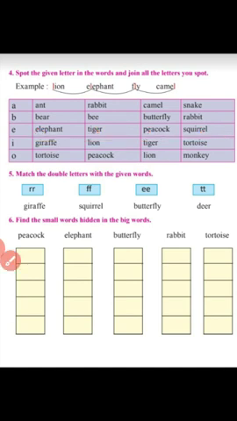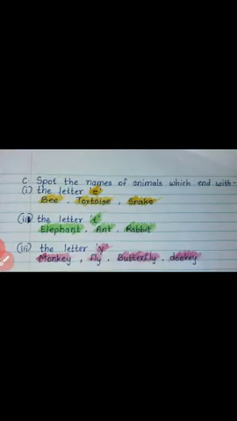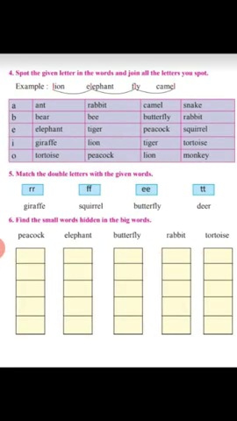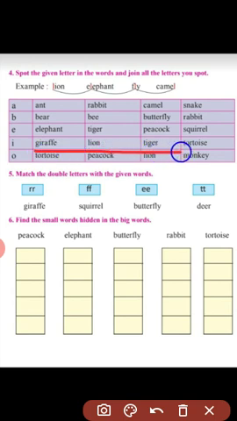Next letter is I. Spot the letter I from giraffe, here, I. Then lion, I from lion. Then from tiger you can spot the letter I in tiger, and tortoise. You can spot the letter I here.